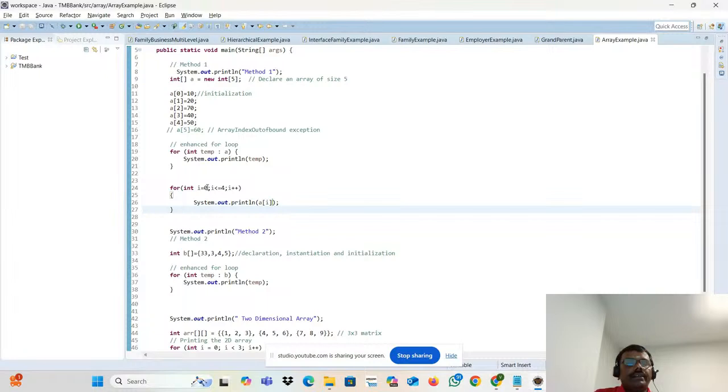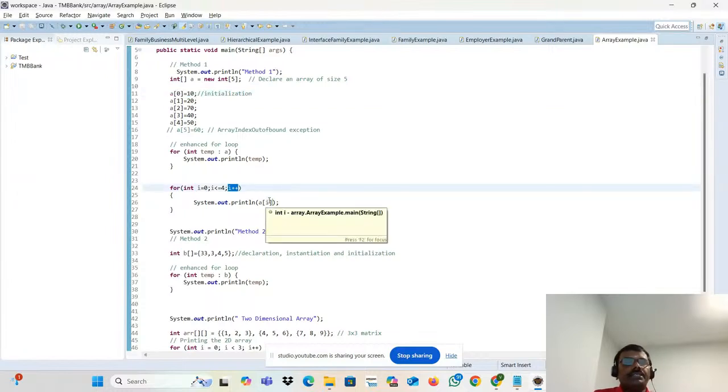What do you mean by that? A is equal to 0. Integer I is equal to 0. Then it will check it. 0 less than 4. Condition is correct. It will go here. A of 0. A of 0 means what will happen? It will take the 10. Then it will go to here.